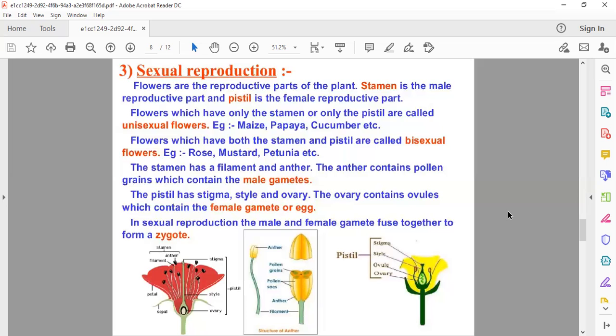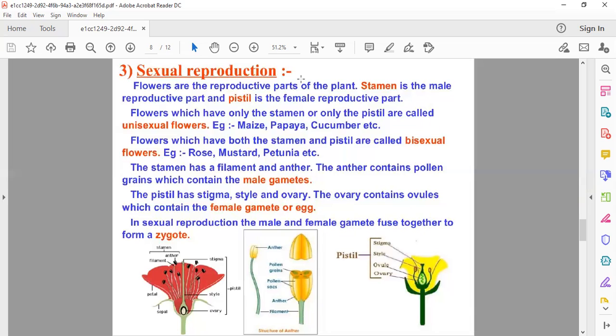Anther contains pollen grains which contain the male gamete, and the pistil has stigma, style, and ovary, and the ovary contains ovules which contain the female gamete or the egg. So in sexual reproduction, the male and female gamete fuse together to form a zygote.